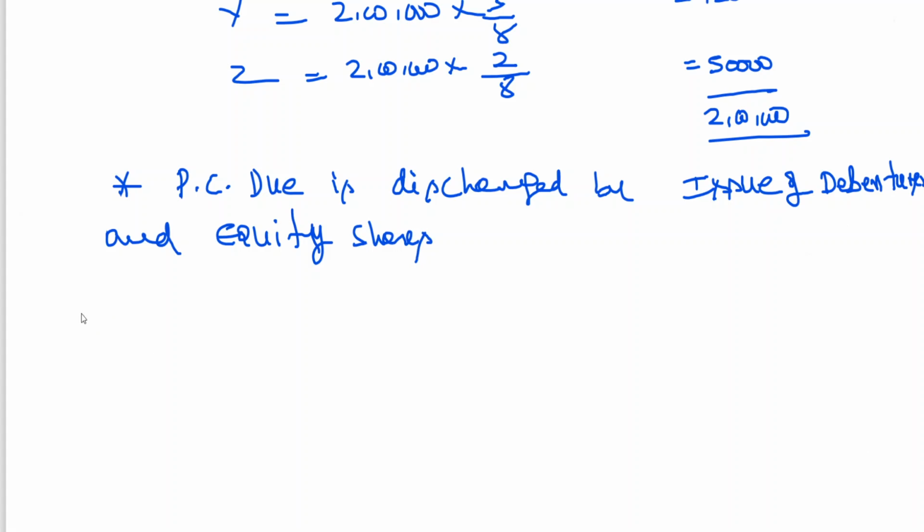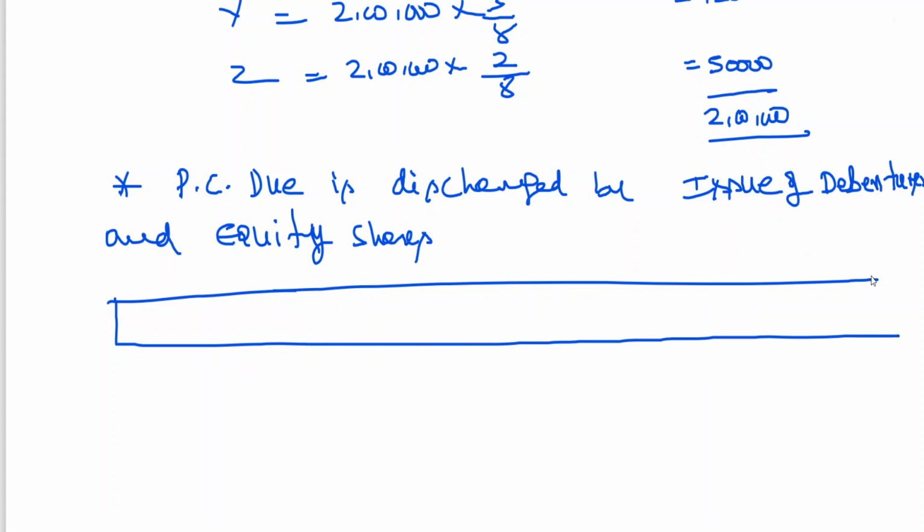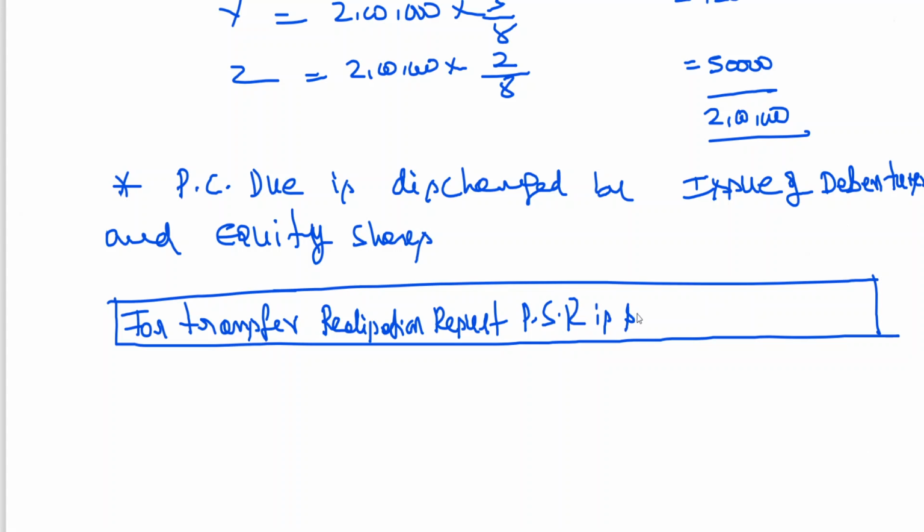Okay, and one more thing, you should also understand that, just for you to have a note, for transfer of realization result, maybe realization profit or loss, the profit sharing ratio is same as above, that is 3:2, because we don't have a profit sharing ratio in the problem.